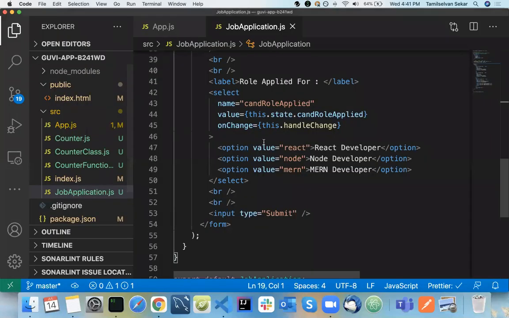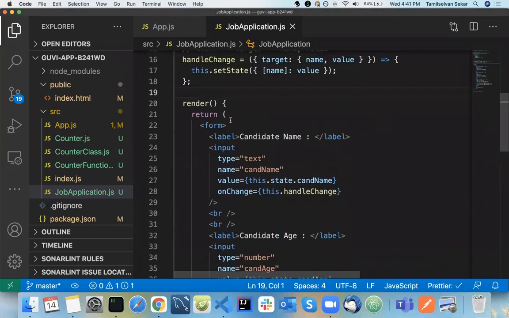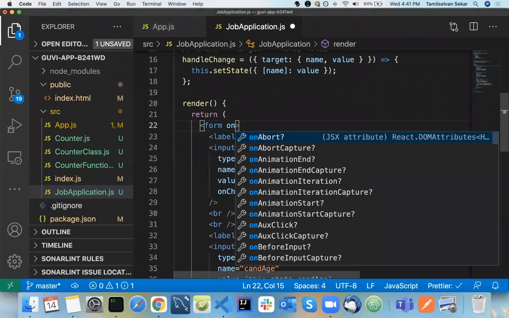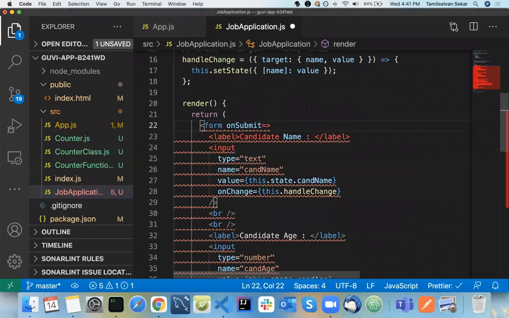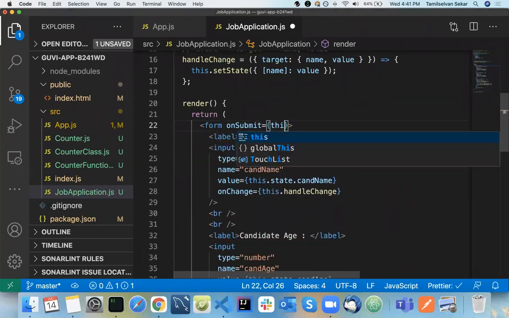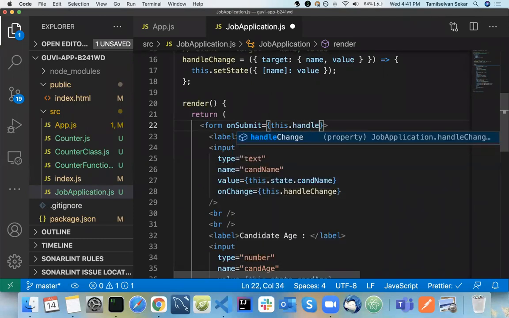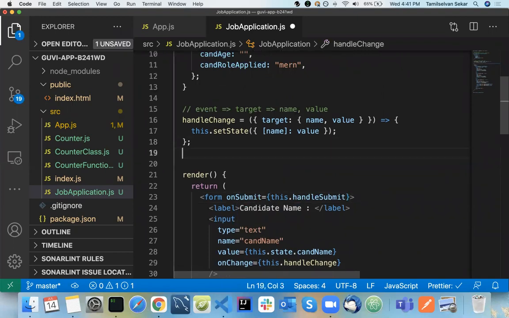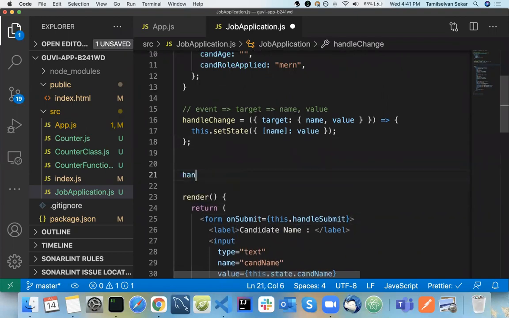So let's see here. Form will have the attribute on submit. Basic thing, on submit. This is specific to JavaScript, nothing new here. So this dot, I will have a function called handle submit, in order to handle the submit alone. So handle submit here.